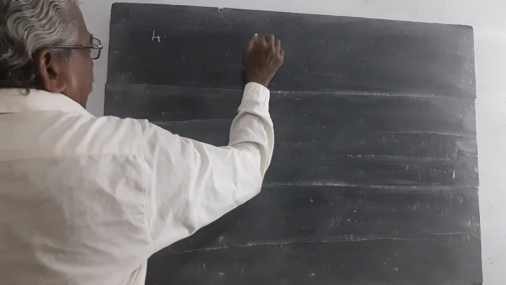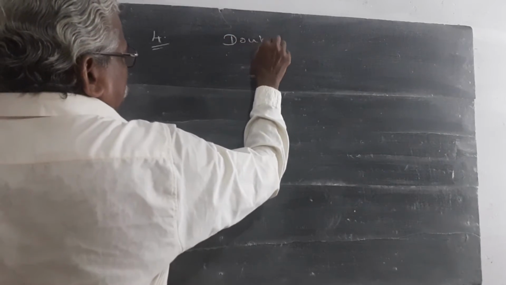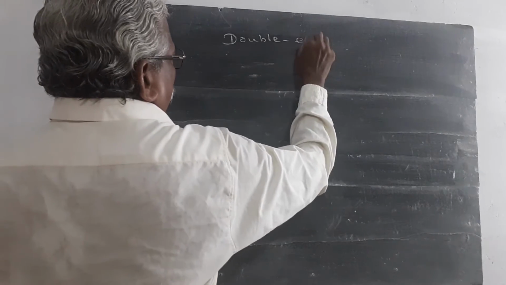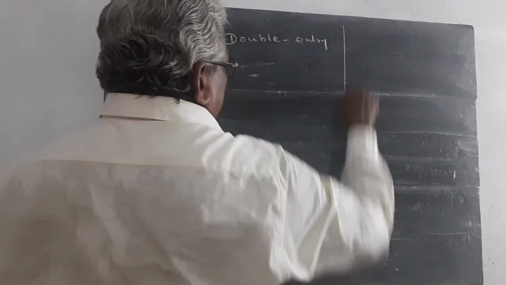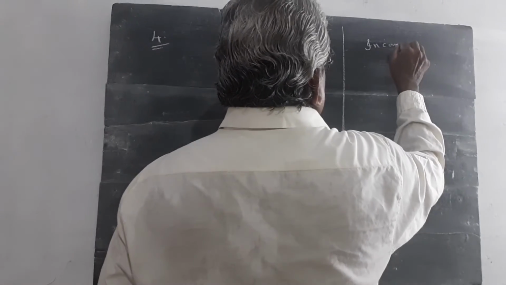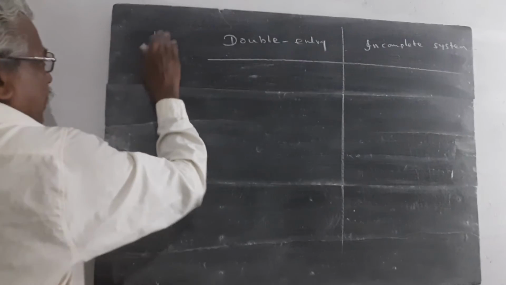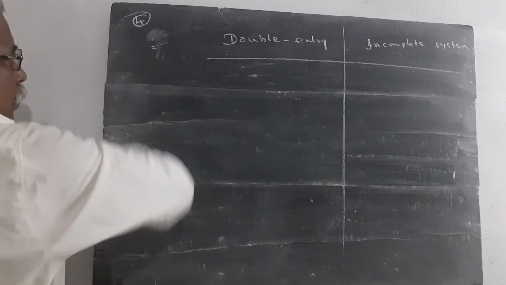Question number 4. What is the difference between double entry system and single entry? Single entry is otherwise called incomplete records, the incomplete system. What is the difference between double entry system and incomplete system?